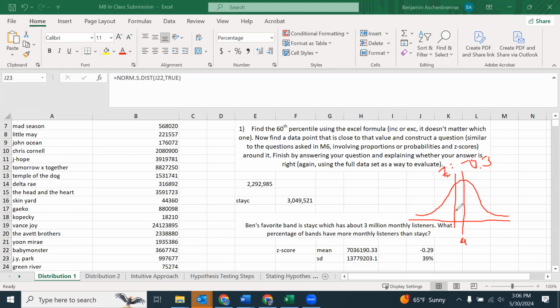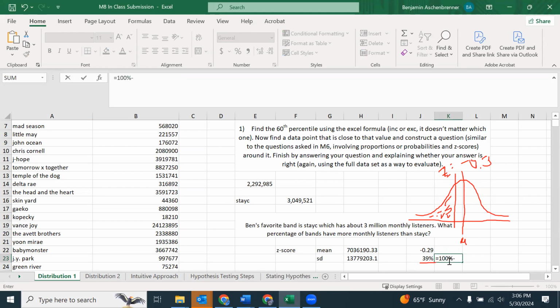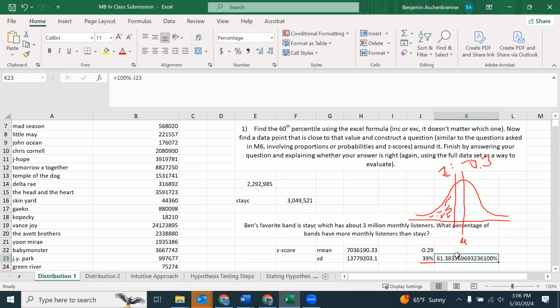My expectation is that the less than part is going to be less than 50%, which is the 39%. The more than part is the complement of that. We talked about that in class. So the way I would do that is I would do equals 100% minus my 39%. So there's 61%. Okay, so based on my z-score calculation, I would guess that 61% of bands have more monthly listeners than Stacy.